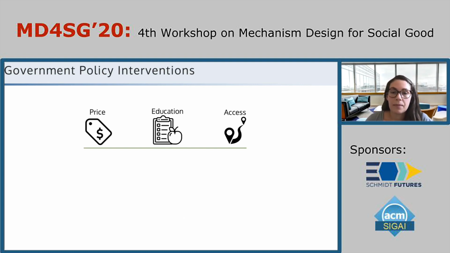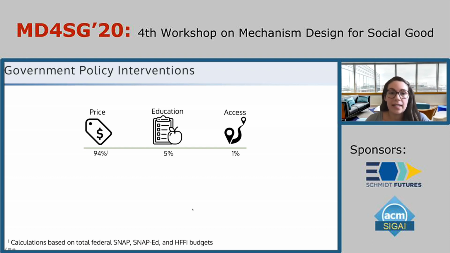these three categories. So for a single low-income consumer residing in a food desert, of all the federal funds that are allocated to support that individual across these three types of interventions, about 94% are for price-related interventions, and particularly the food stamp program. About 5% is for nutrition education, and about 1% is for access-related interventions. However, funding for access-related interventions has actually been increasing in recent years, and even 1% is still hundreds of millions of dollars.